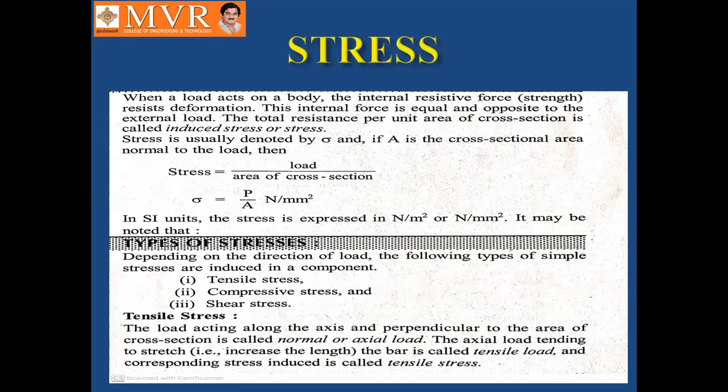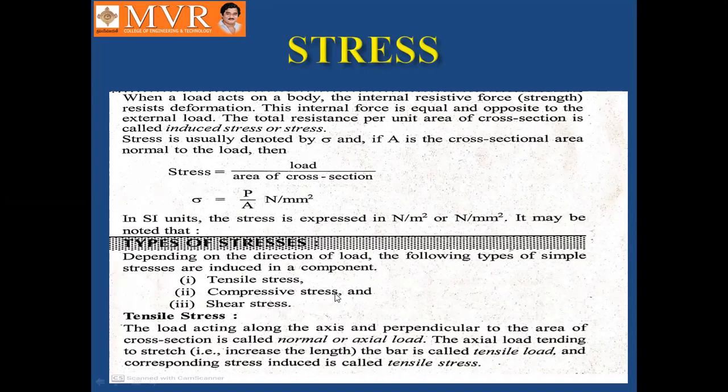This internal force is equal and opposite to the external load. The total resistance per unit area of cross section is called induced stress or stress. Stress is usually denoted by sigma, and A is the cross-sectional area normal to the load. Mathematically, stress equals load per area of cross section, P by A, in Newton per mm square.